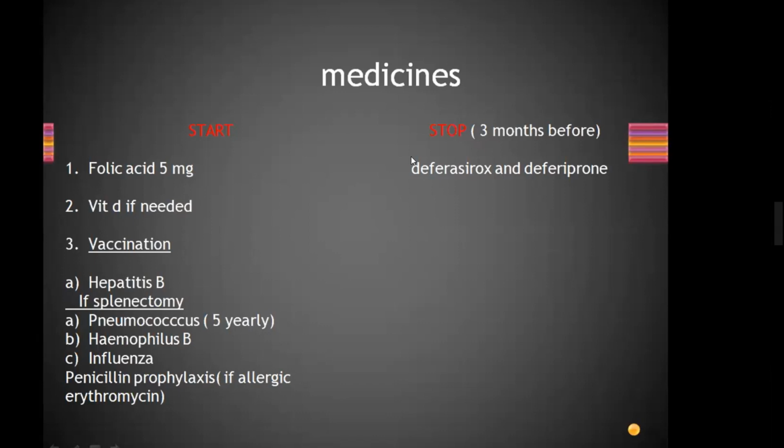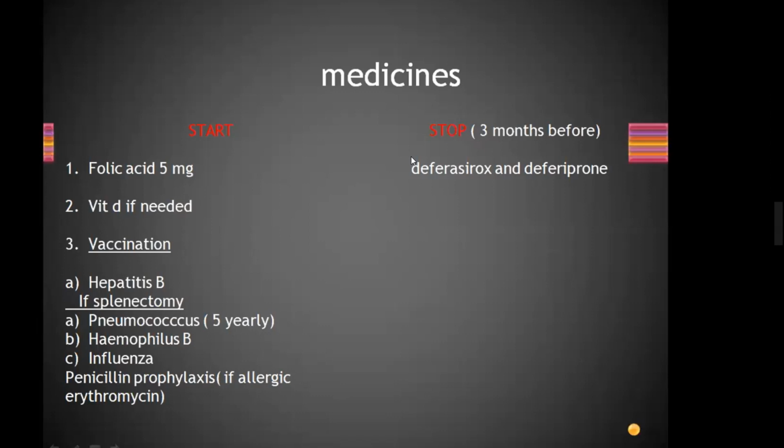Yes, Desferal, Exjade and Ferriprox, 3 months before conception. And you have to only write to stop medications, both for sickle cell and for thalassemia.